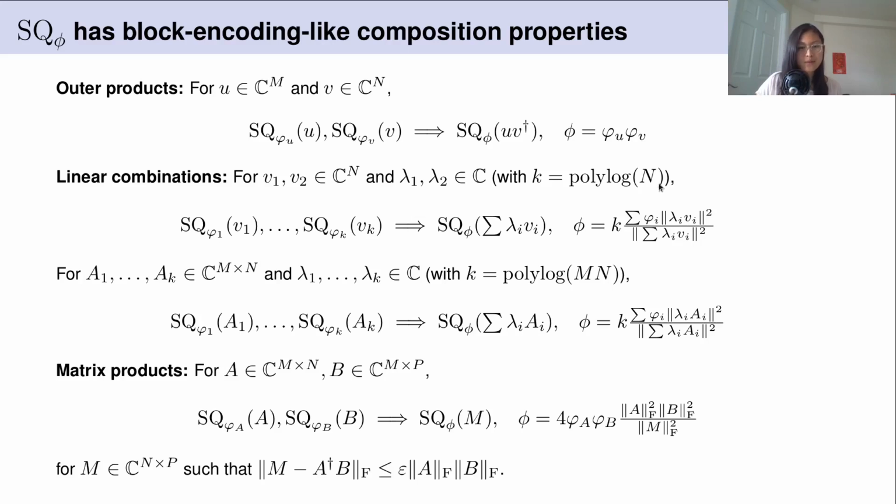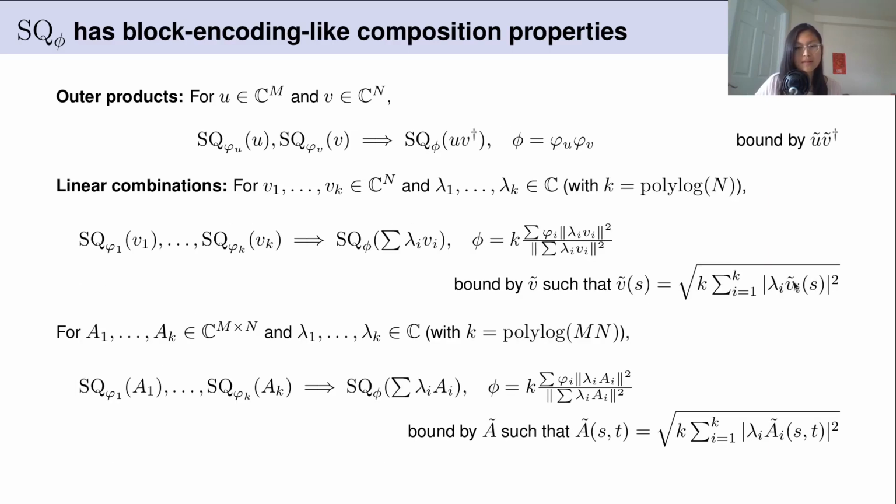So these first three composition properties are pretty easy to see. I'll gloss over them. You basically just need to bound by the right thing, and then argue that you have sampling and query access to it. The interesting case is this matrix product.